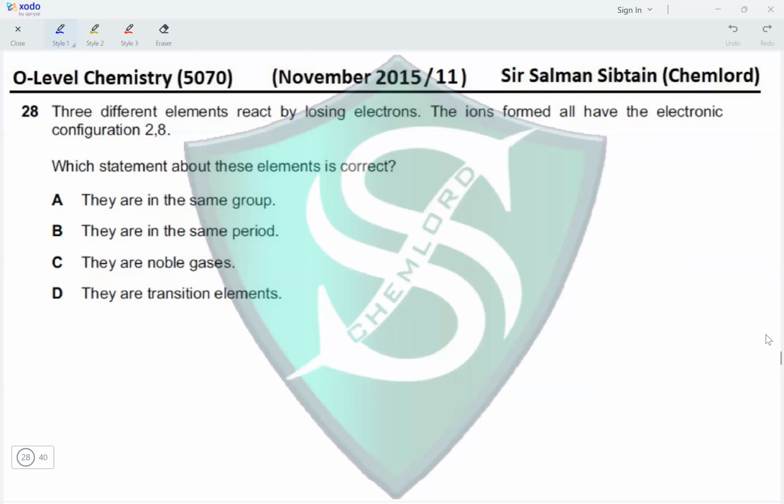Which statement about these elements is correct? They are in the same group? No, they are not in the same group. They are all in period 3. They are in the same period? Yes, which is period 3. They are noble gases? No, noble gases do not need to lose electrons to gain a noble gas configuration. And they are transition elements? No, period 3 does not have transition elements present in it. Therefore, the correct option for this question is option B.